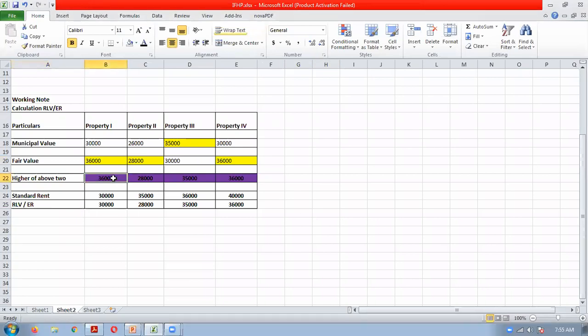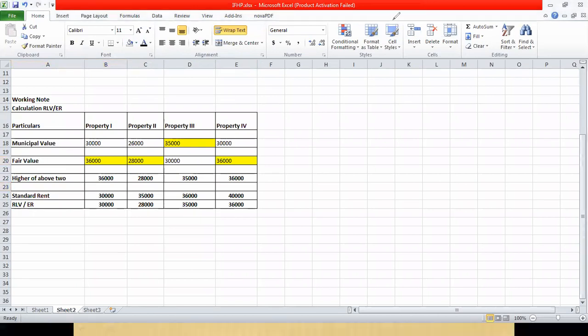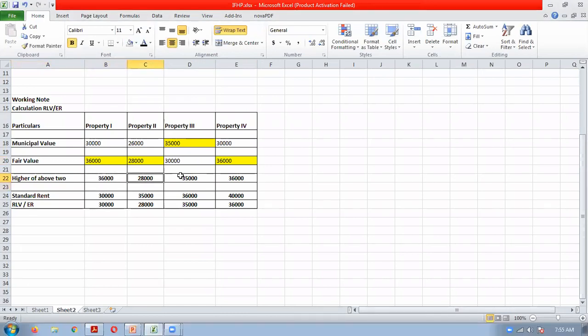Okay, so this step is the only change. All other things are the same as the previous illustration. Now see again. Listen. Municipal value and fair value, compare. Whichever is higher, note it down separately. Then compare that value with the standard rent. Whichever is lower will become your RLV. If standard rent was not given, then this value would have become your RLV directly. Understood? This is the only difference.